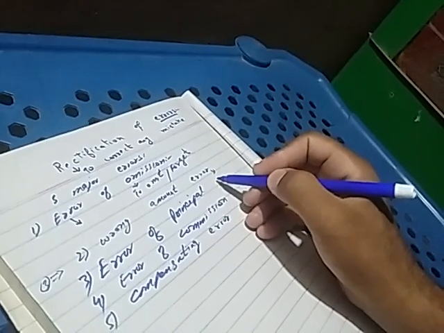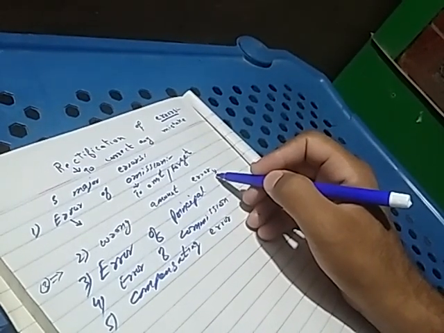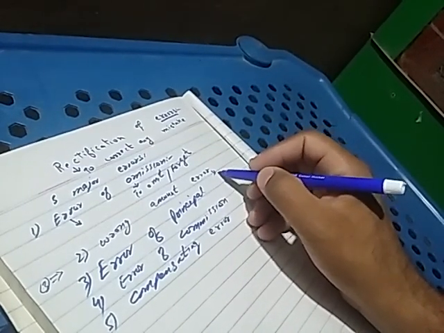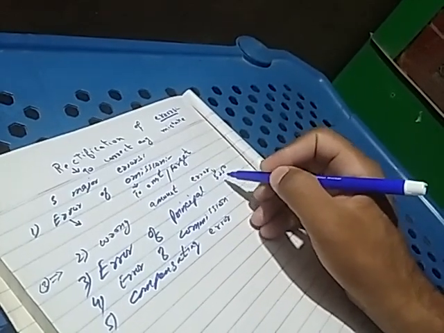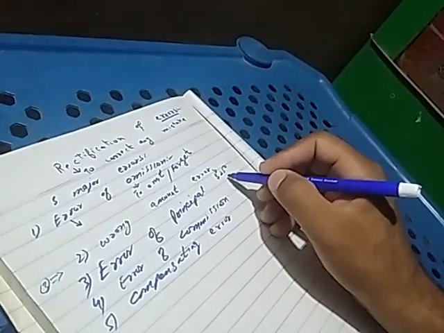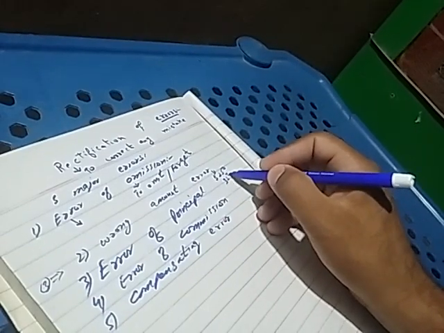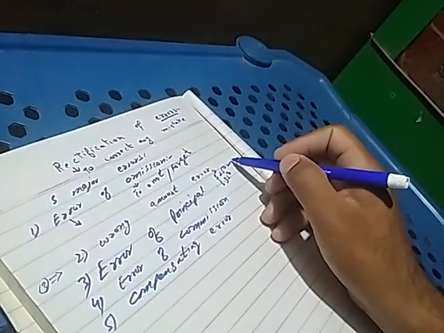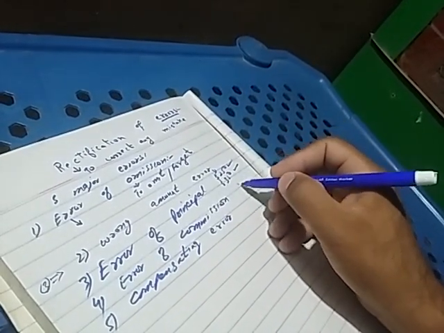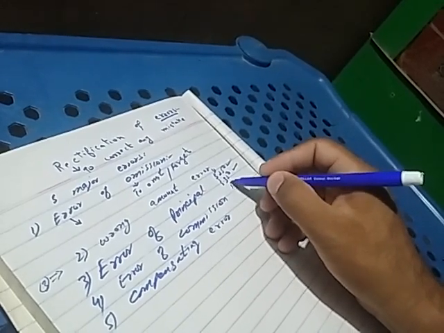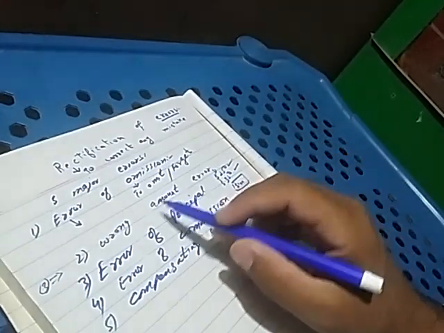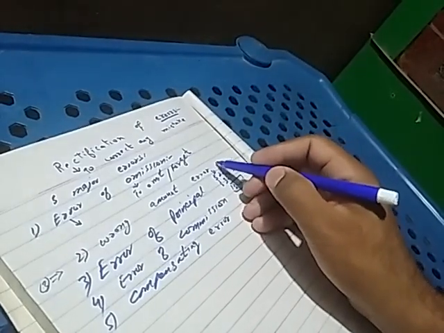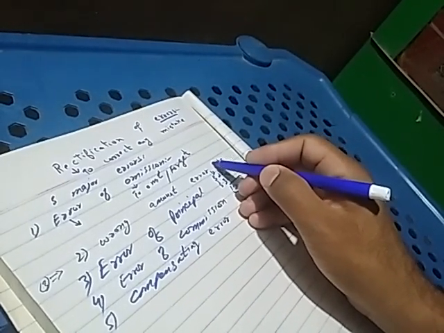Second is wrong amount error. For example, Mr. Andrew has to be debited by $250, and we wrongly debit him by $350. So this is a wrong amount error. The actual amount is 250 and we write 350. So $100 is wrongly debited to Mr. Andrew's account. Okay, so it is a wrong amount error.